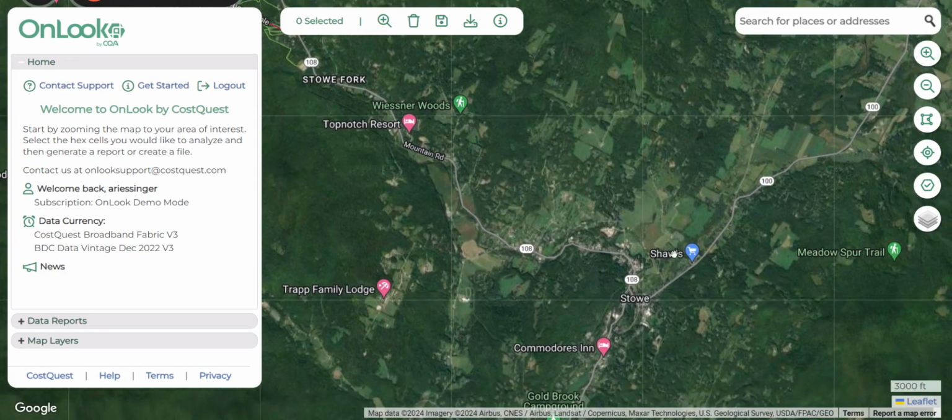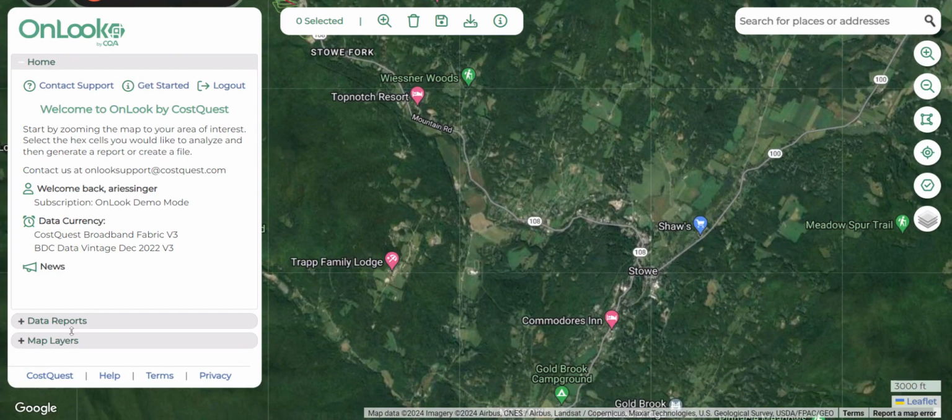As you can see, I am currently over Stowe, Vermont. If I wanted to search for another location, I could enter any address, place name, or longitude and latitude into this upper right-hand search bar, but I will stay here for now.